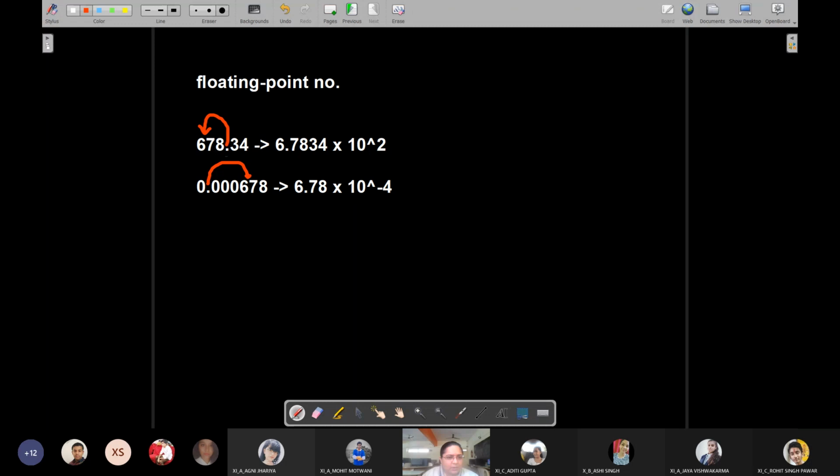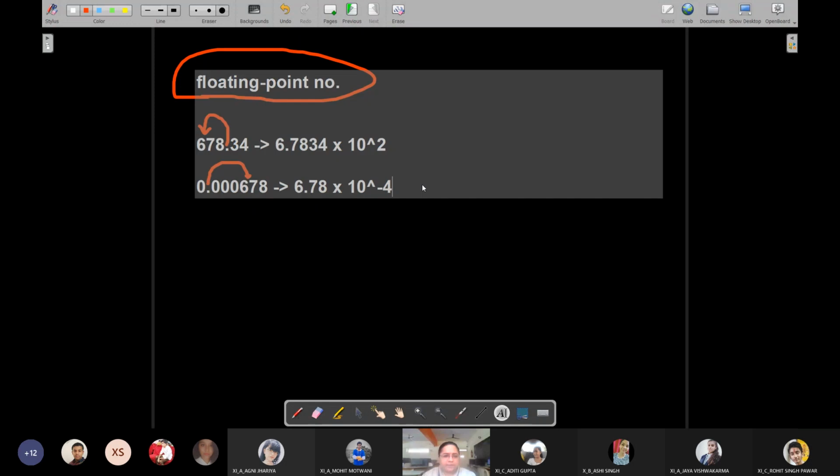So this point is what? It's not fixed. It is floating at any random location within the number, right? That is the reason why such types of numbers, which are real numbers that have a fractional part, are termed as floating point numbers.